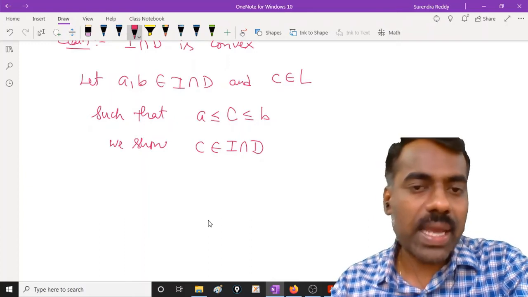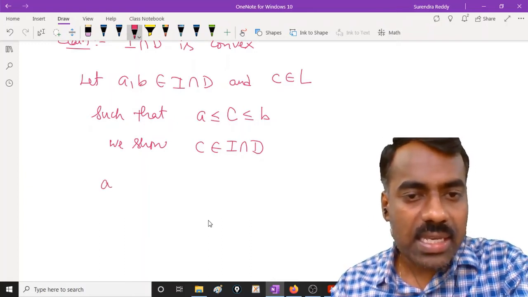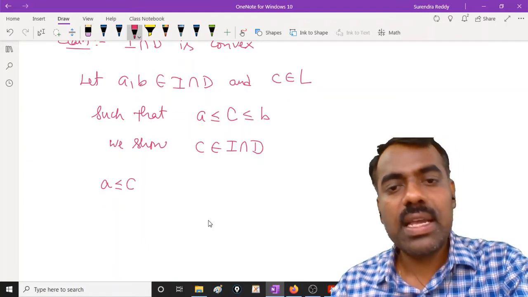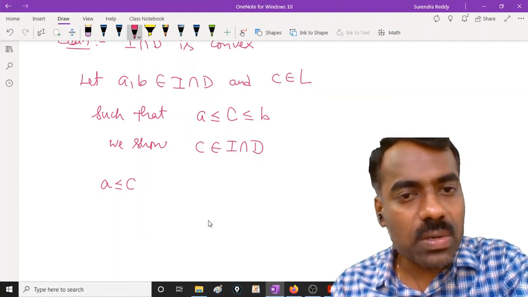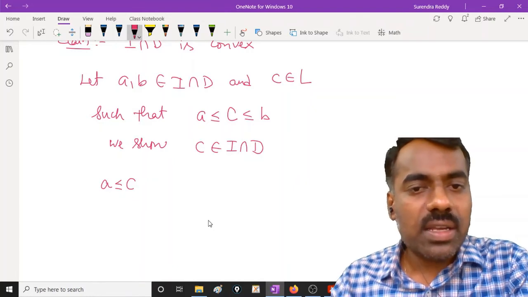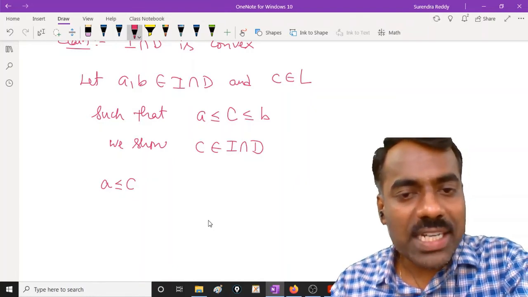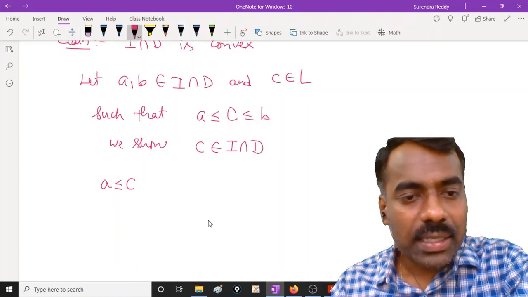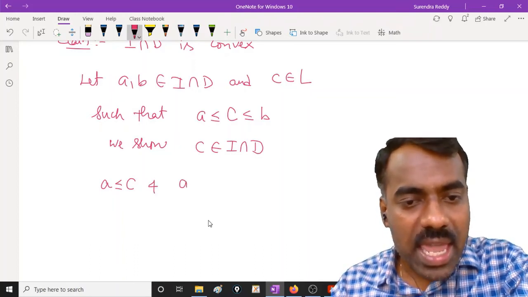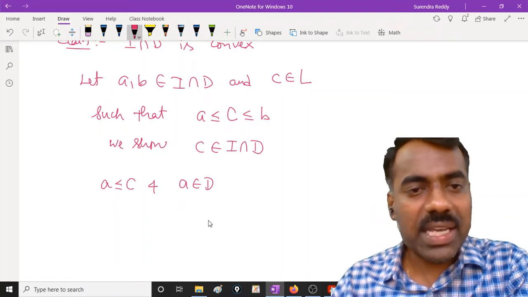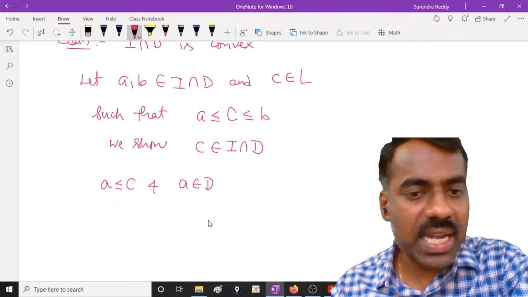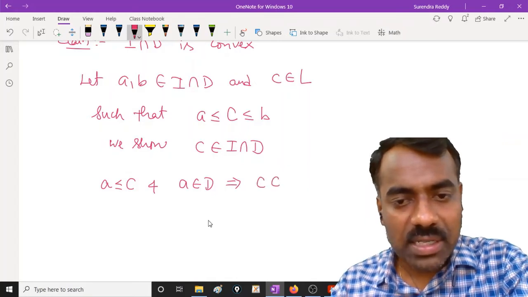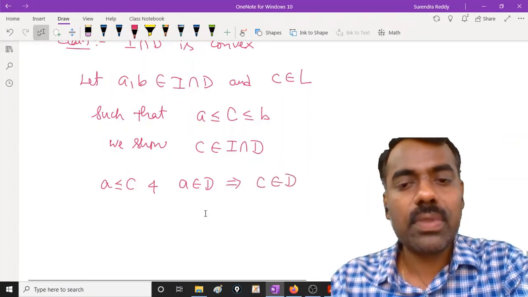See, a is less than or equal to c and c is less than or equal to b, right? So how will we show that c is in D? a is less than or equal to c, and a is in D, because a is there in I as well as in D. This implies what can we claim about c? c is in D or not? Why is c in D?